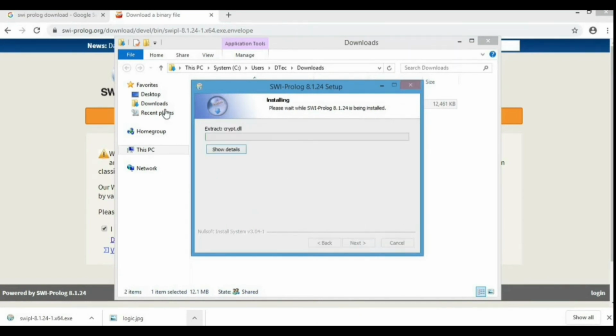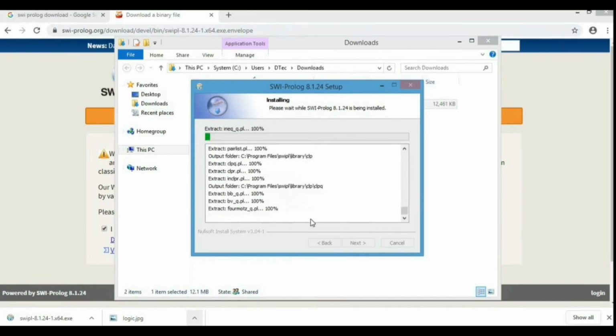Now we are going to install it. It takes some time to upload the files. After uploading the files, the SWI Prolog application is installed in our computer.